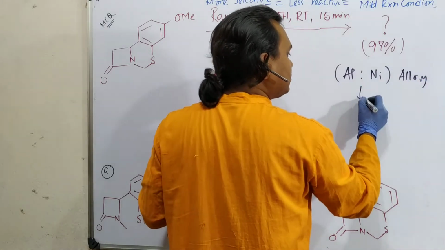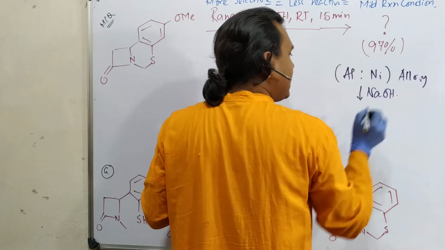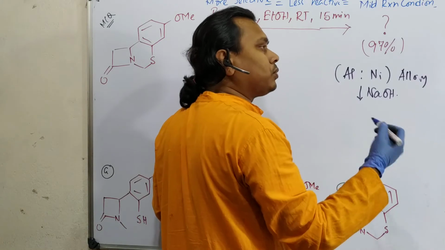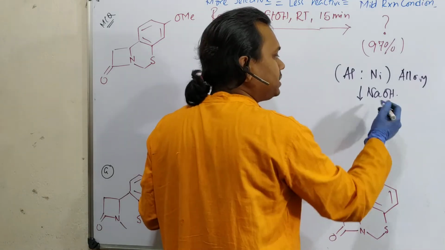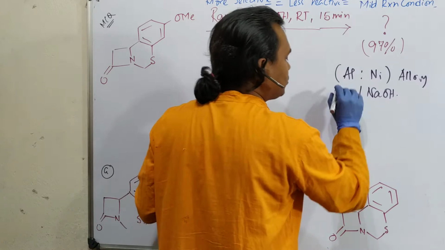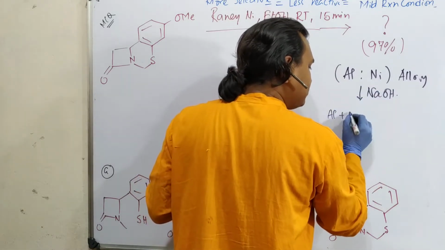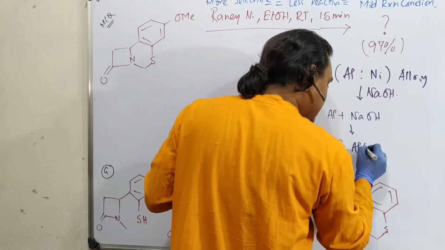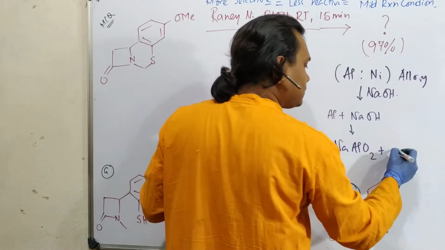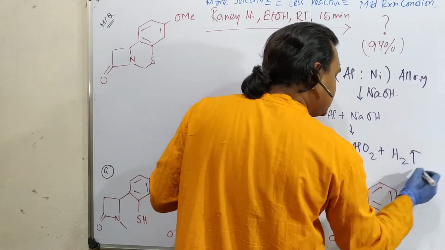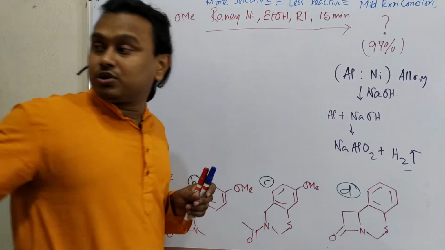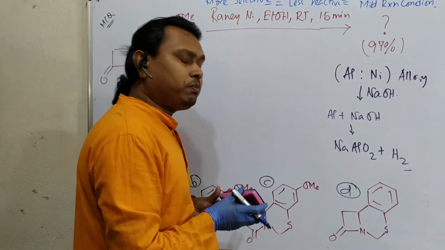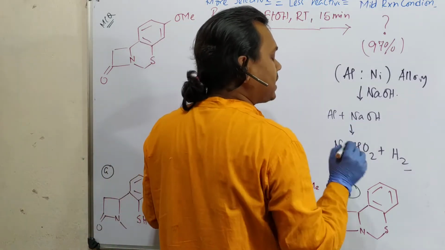alloy is treated with sodium hydroxide. And remember, depending on the percentage of aluminium versus nickel, the porosity and hydrogen storage could be different. Even reaction condition can also affect. So what happens in this case, this aluminium reacts with sodium hydroxide and produces sodium aluminate, and such kind of reaction could be observed in case of zinc also, because in this case hydrogen is produced in presence of base. Generally hydrogen is produced by reaction of metal and acid, but this is the exceptional property of aluminium and zinc.